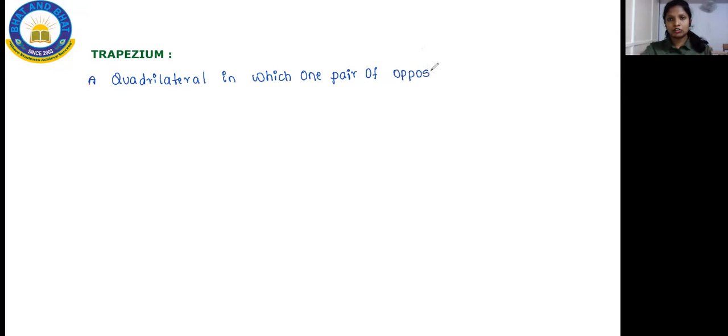Trapezium is nothing but a quadrilateral in which one pair of opposite sides is parallel.